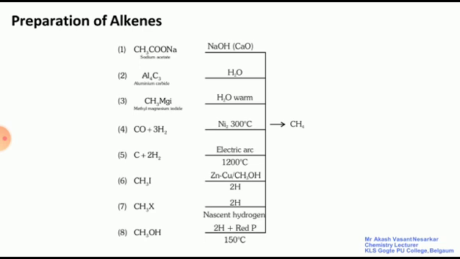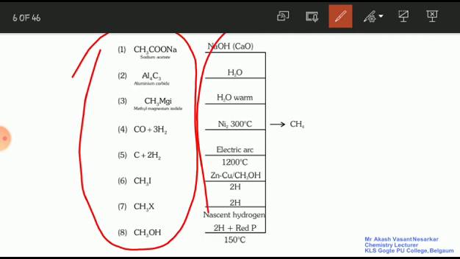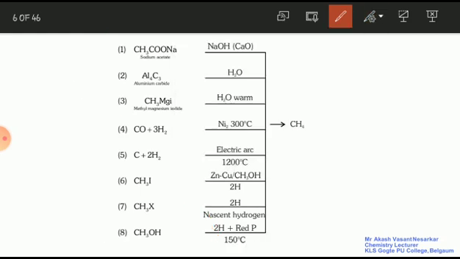Now, the preparation of alkanes. We can prepare alkanes by using various reagents and also different reactants. So on the left hand side what we will have? The reactant, and on the arrow mark what we will have? The reagents. Whatever is present on the arrow mark we call a reagent, and the left hand side is called the reactants. Right hand side, what we get? The product. So reactants react with the reagent to give the product.